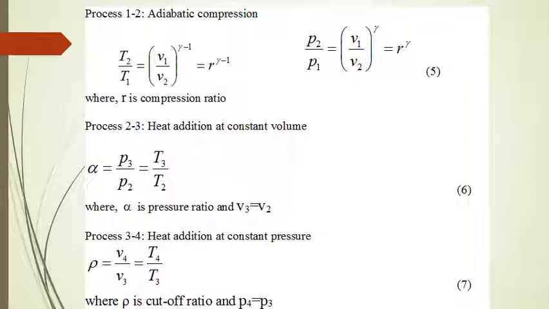Now process 2 to 3, heat addition is taking place at constant volume. We define here the term alpha, the pressure ratio, as we did in the case of the Otto cycle. So that is equal to P3 upon P2, and that is also equal to T3 upon T2. Process 3 to 4, heat addition is taking place at constant pressure. Here we define the term cutoff ratio as we did in the case of the diesel cycle. So the cutoff ratio rho is equal to V4 upon V3, and that is equal to T4 upon T3.